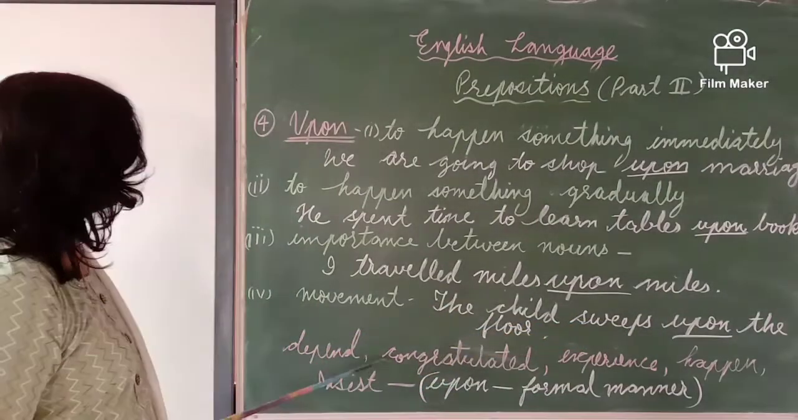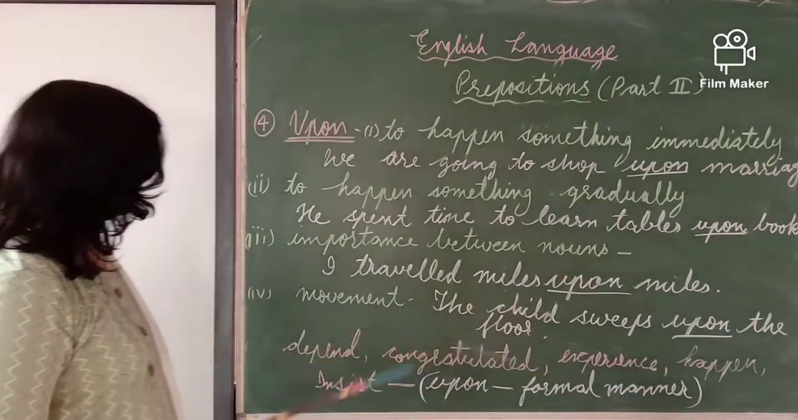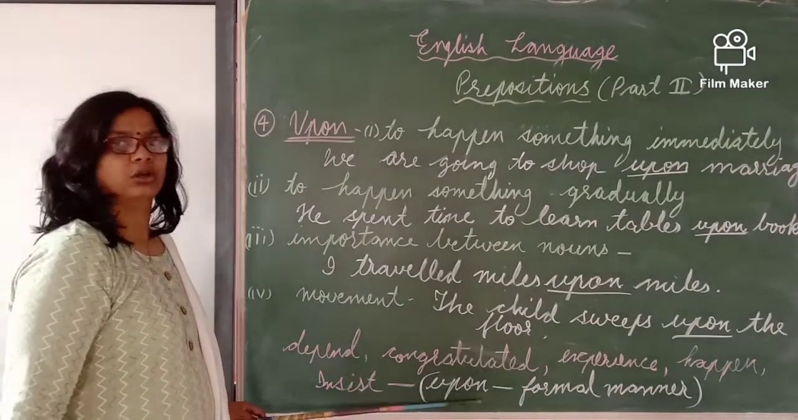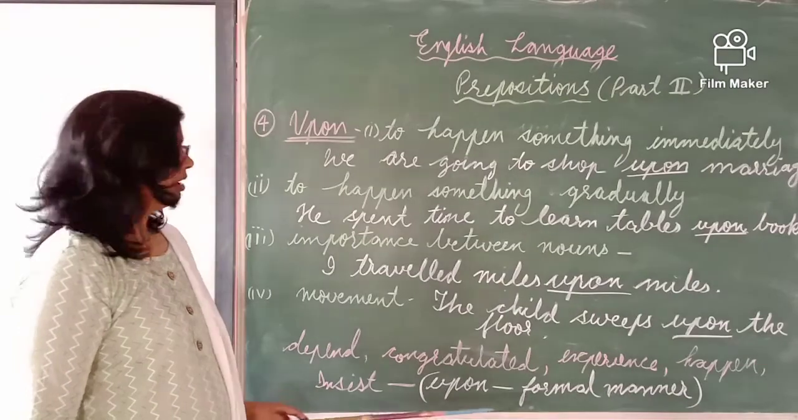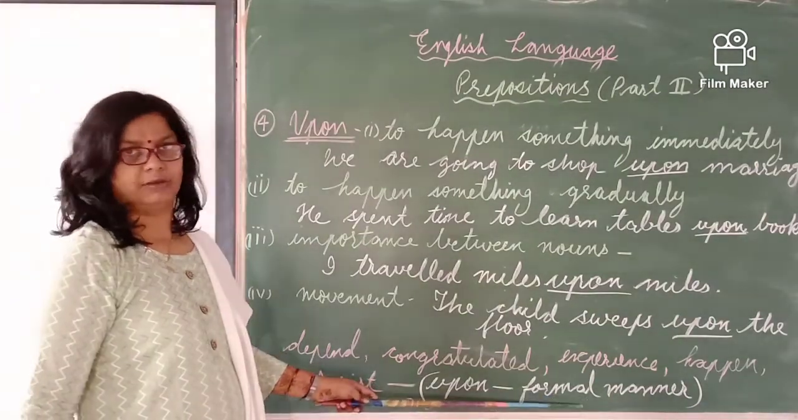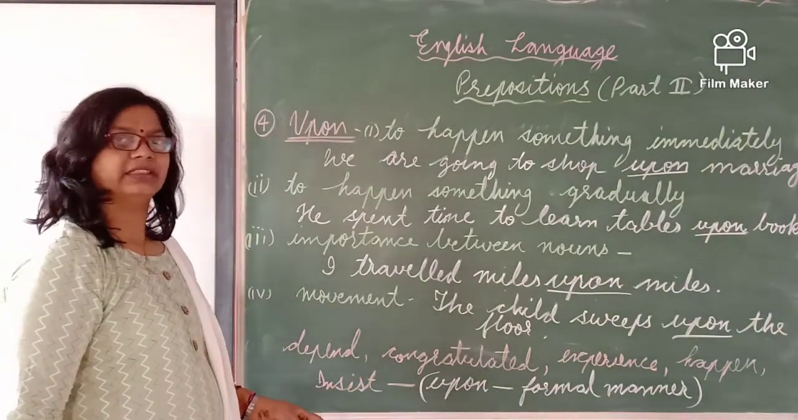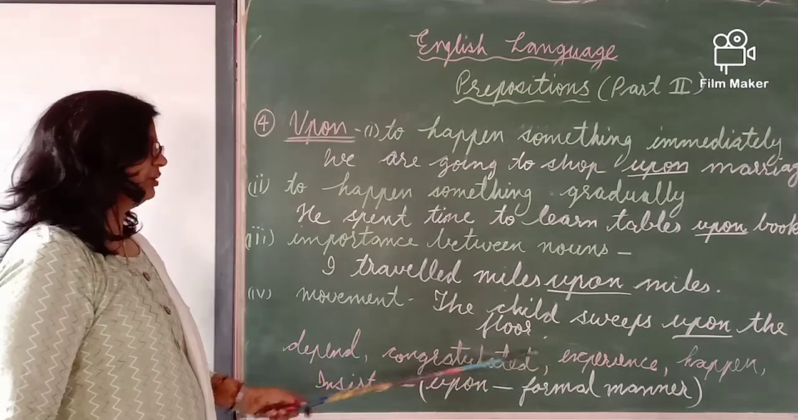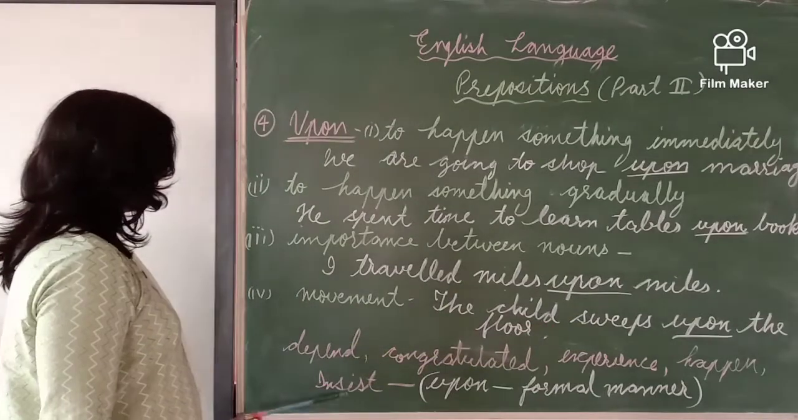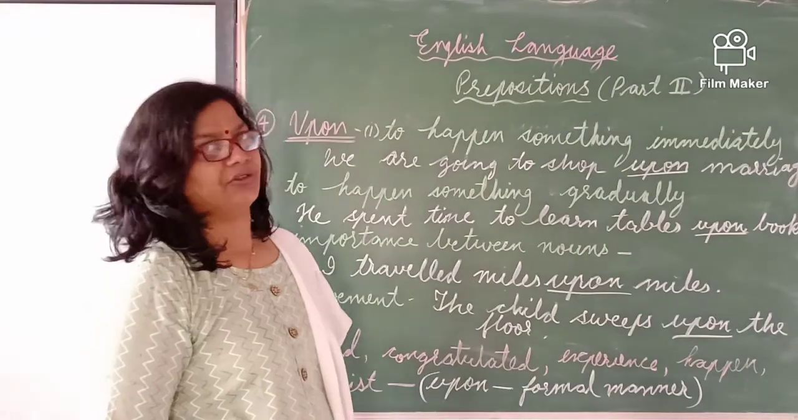You are seeing here some words are written. Depend, congratulated, experience, happen, insist. These are the words where we can write upon and on. But upon will be in the formal manner, and on will be in the informal manner. Means when there is informality, we will use on with these words: experience, happen, insist, depend, congratulate. Otherwise we will write upon.